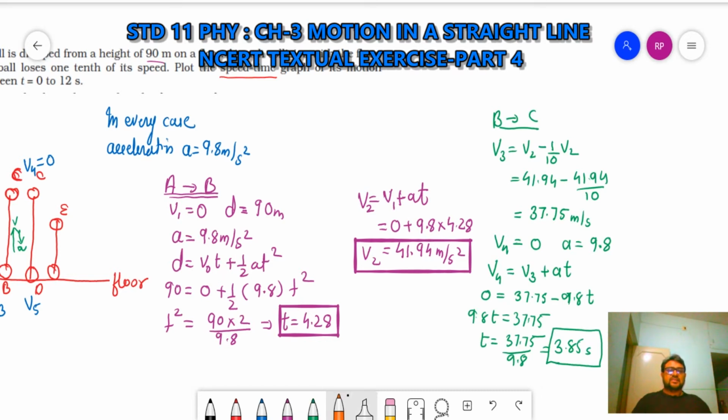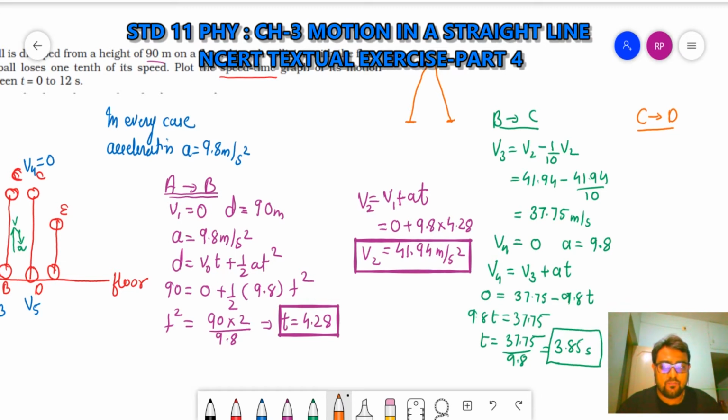Now let's take from C to D. Now remember, if you are throwing a ball in upward direction, the time taken to reach the maximum height will be equal to the time taken to fall back to the floor.